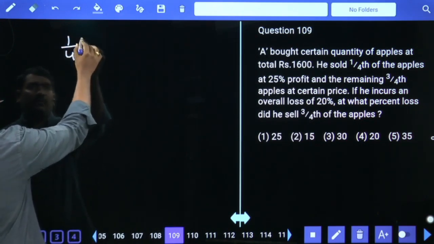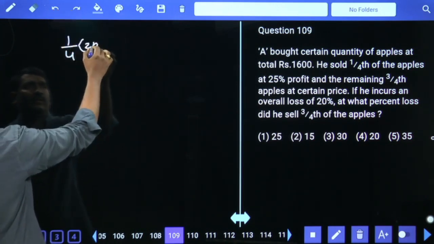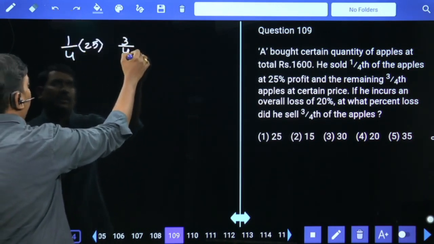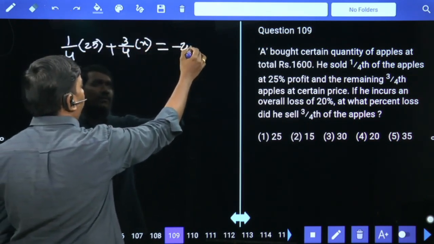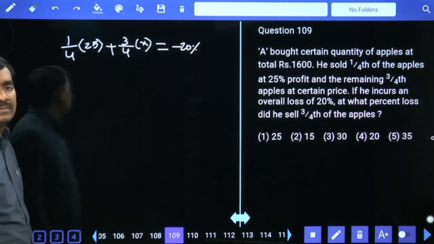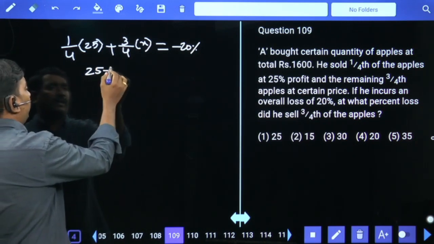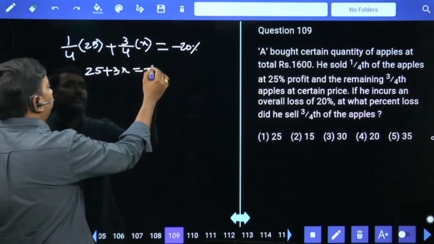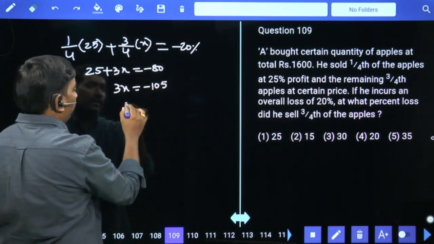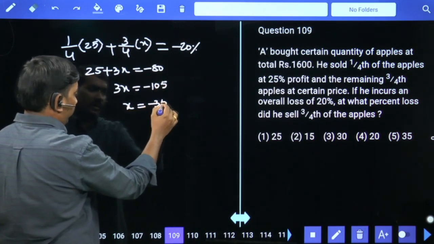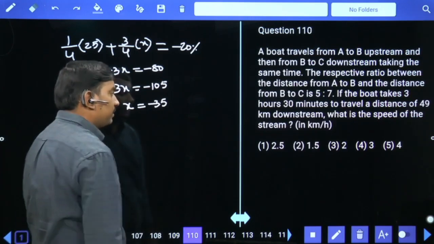1/4 of the apples at 25% profit. So remaining 3/4 at how much profit or loss? I don't know. Take it as x percent. Overall there is a loss of 20% means minus 20. Why does minus mean loss? 25 plus 3x is equal to minus 80. 3x is equal to minus 105. x is equal to minus 35%. So he sold the remaining quantity at 35% loss.